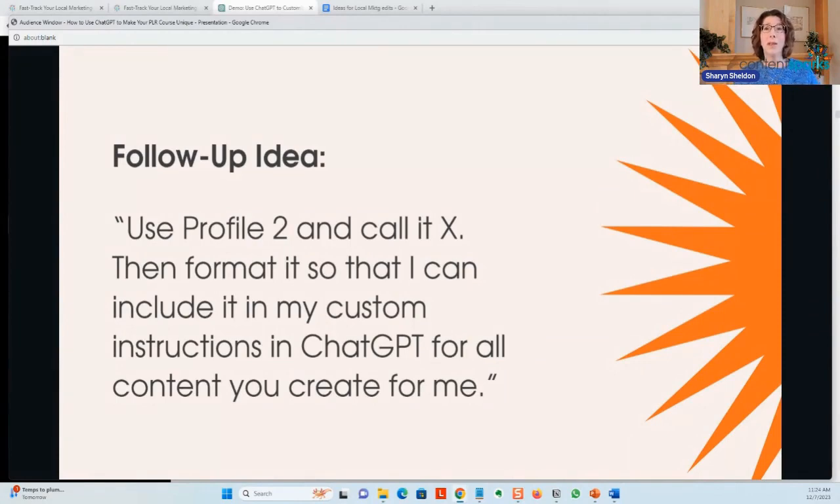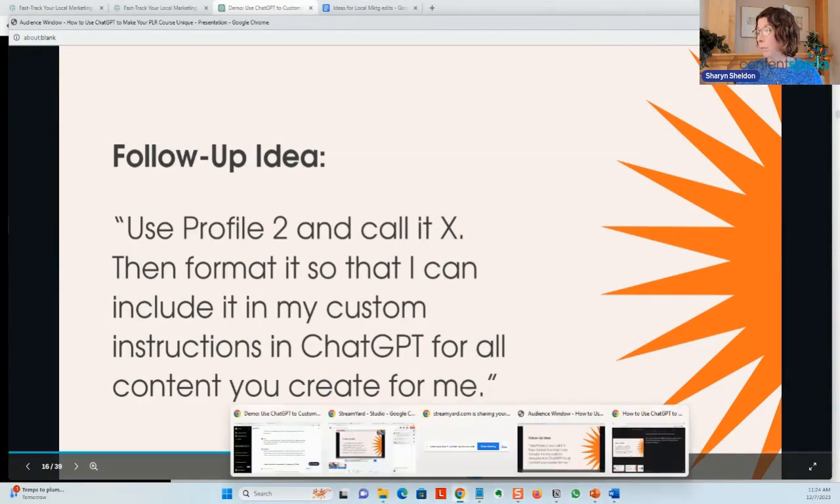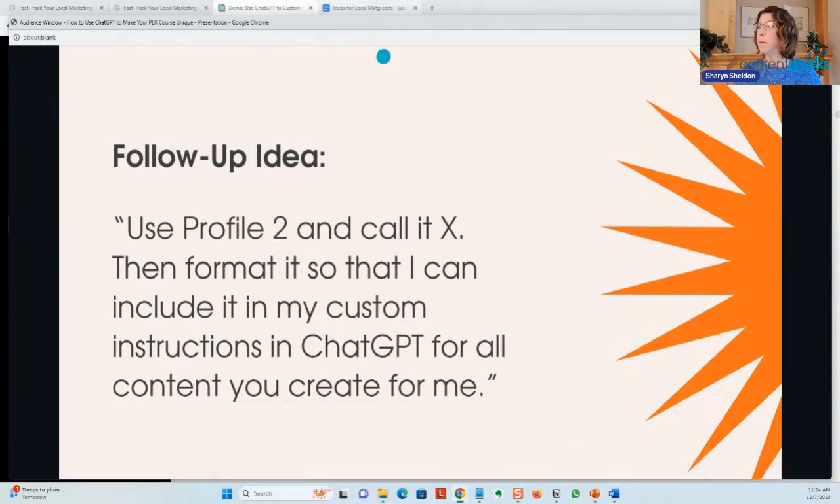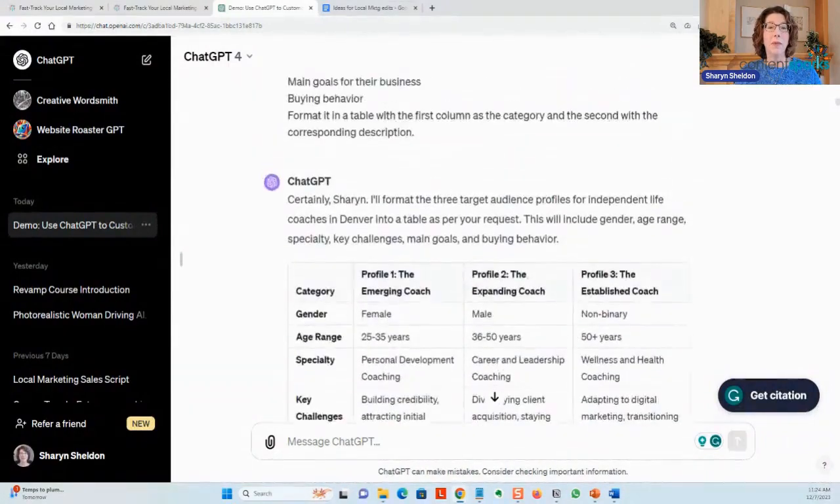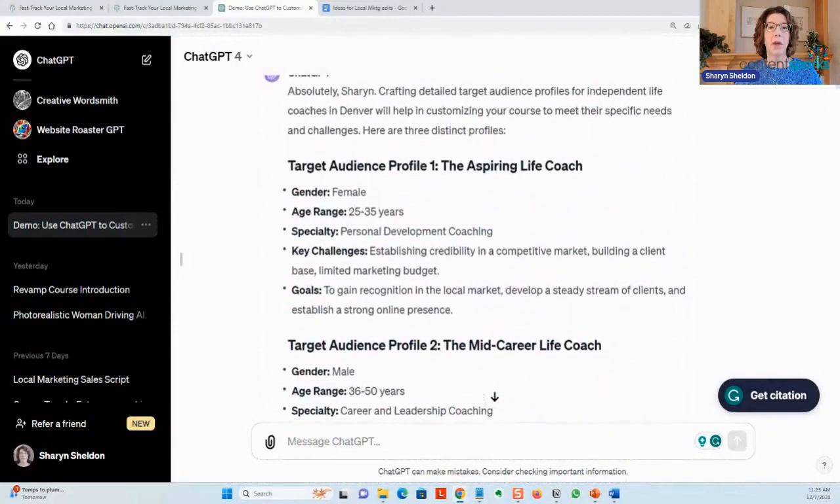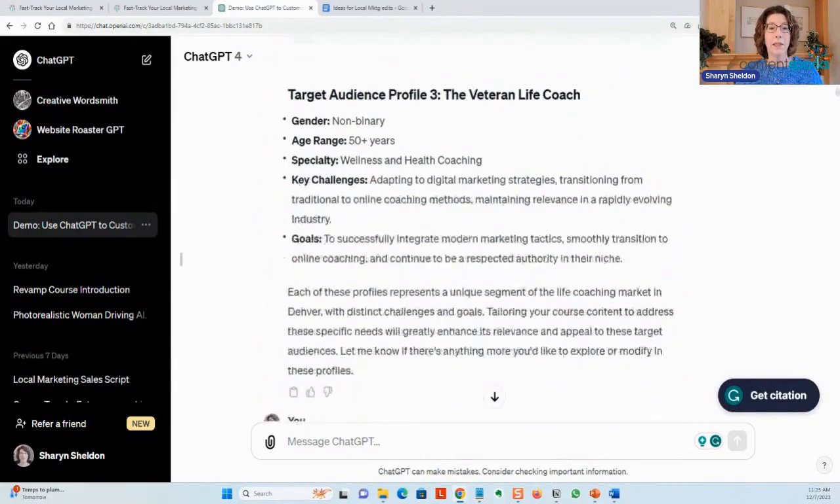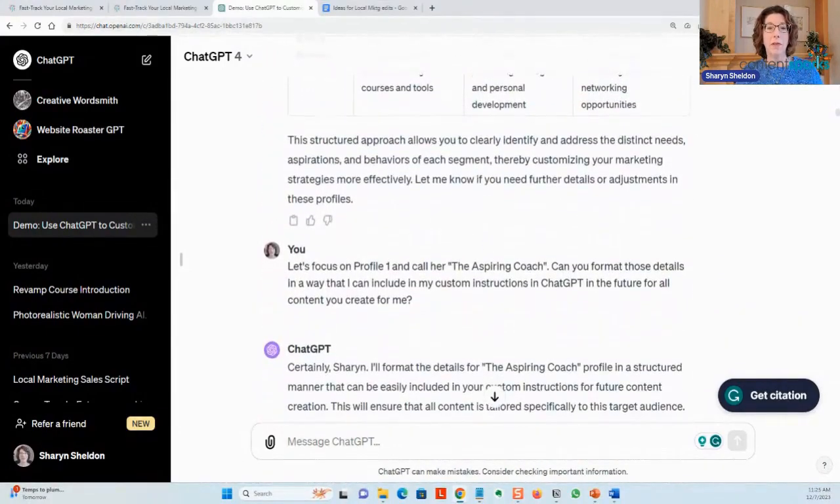So you could use ChatGPT that way to ask it what exactly it needs or how to format something. And so here I've asked it that. I actually picked profile 1. I picked the name from the previous. That's why it's nice to ask things more than once also, because you'll get different ideas each time. So I liked the title, Aspiring Life Coach, but I liked the details in the second one. So I said, use that and format those details in a way that I can include in my custom instructions.